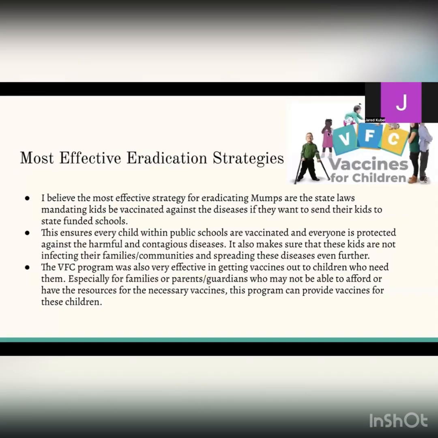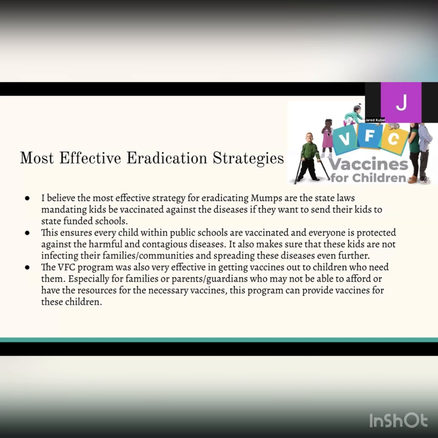Let's look at the most effective eradication strategies. I believe the most effective eradication strategy for the mumps are the state laws mandating these kids to be vaccinated if they want to be sent to public schools that are state funded. This ensures that every child within public schools are vaccinated and everyone is protected against these harmful and contagious diseases.